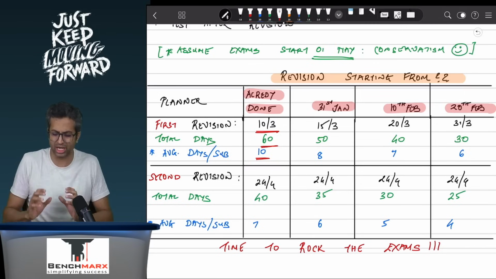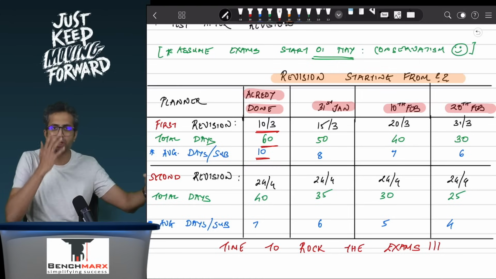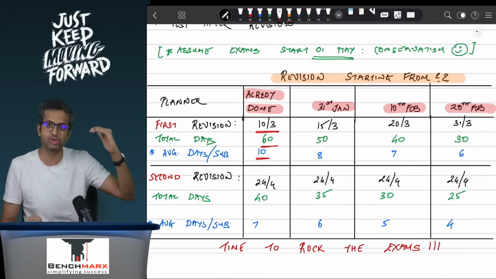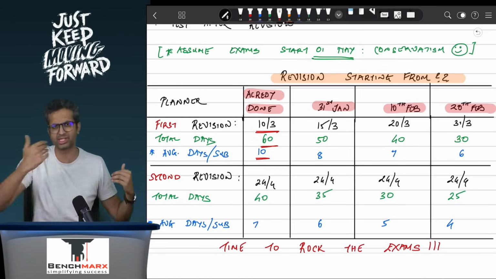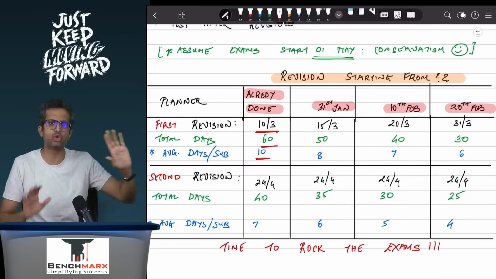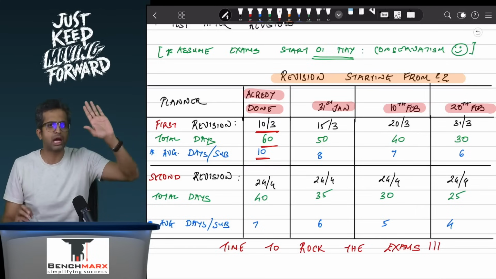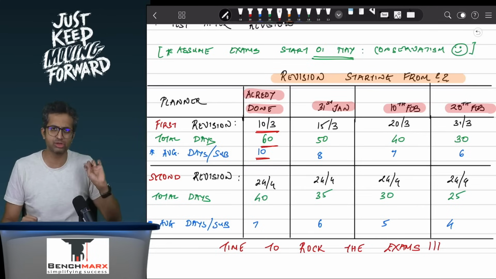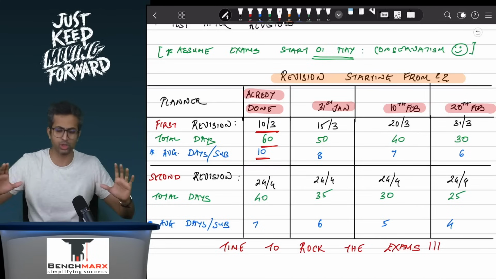So that is on an average approximately 40 days. So if we have already done and we are starting a revision now, or we gave the November 23 exams and we are just getting back into the groove now, then I would strongly recommend you have the 100-day plan where you have around 60 days for your first revision and around 40 days for your second revision.